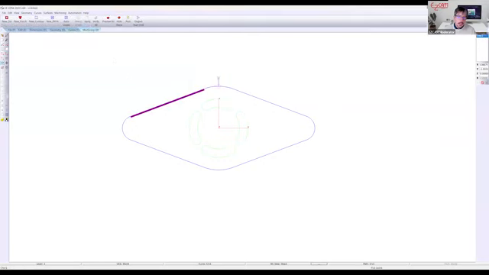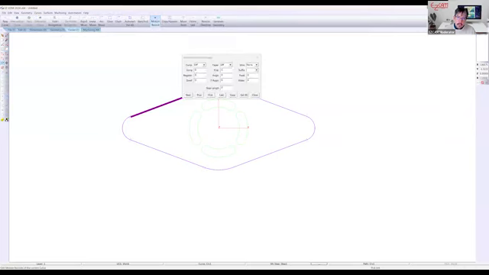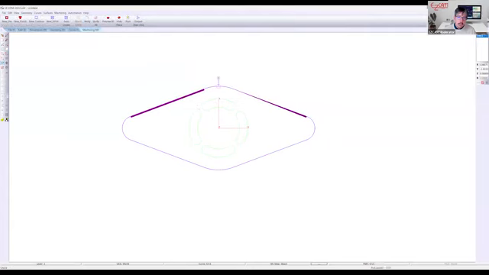Verify. And I did mention adding a taper from 0 to 5 degrees. So we'll turn that on. First angle 0, 5 degrees. Let's take a look at that.